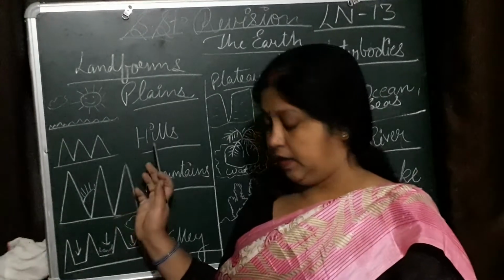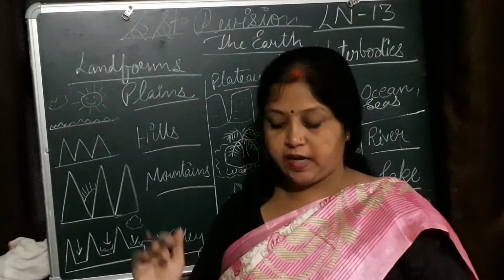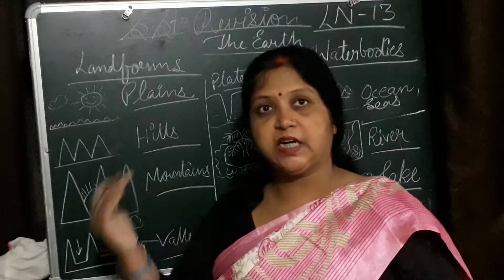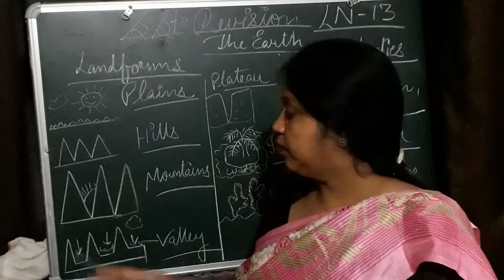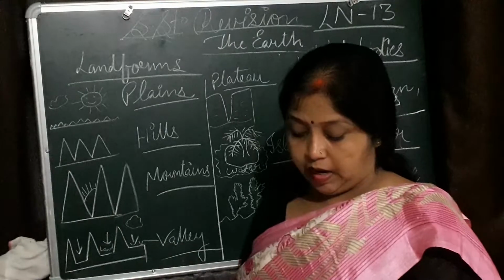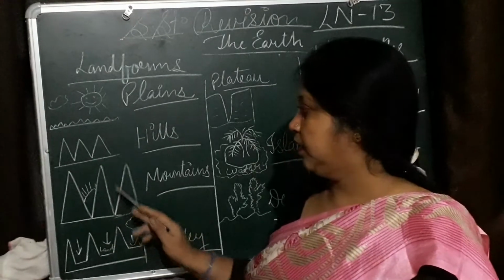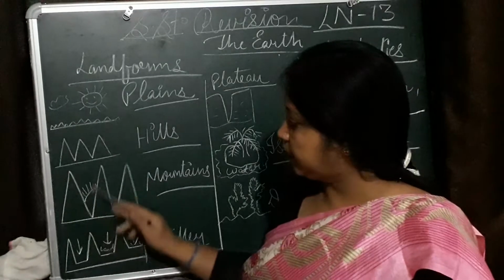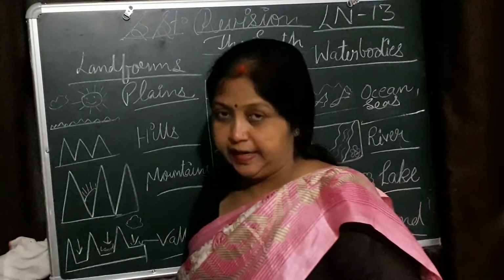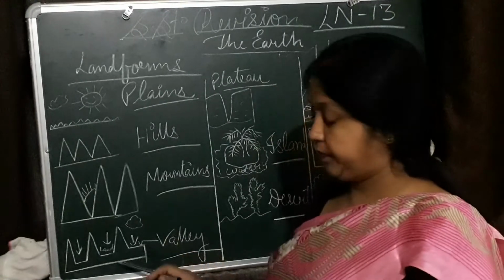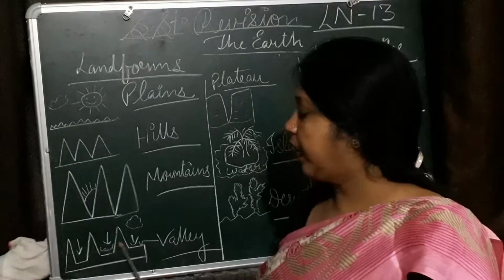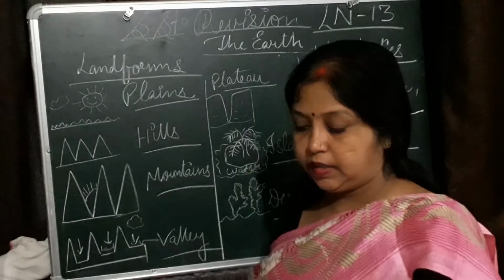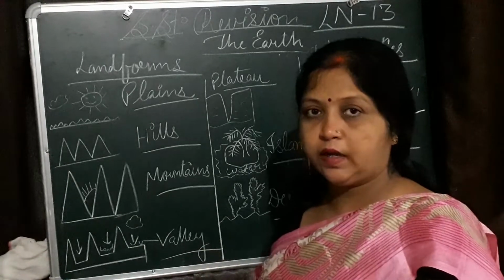Second is hill. Areas of earth which are at higher level than the ground are called hills. Okay. Next, mountain. High hills are called mountains. Hills are small, but high hills are called mountains. Next, valleys. A low land. A lowland between two mountains or hills is called a valley.